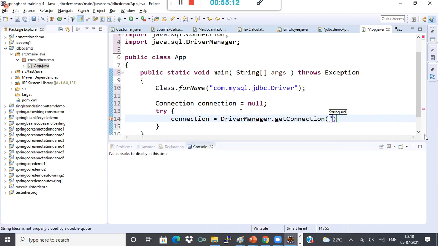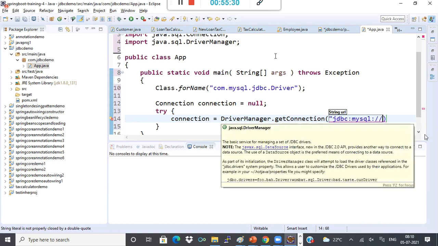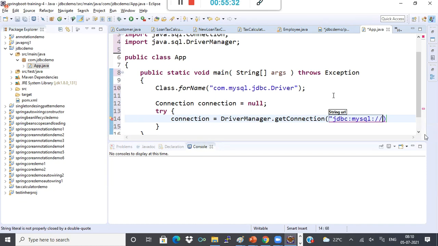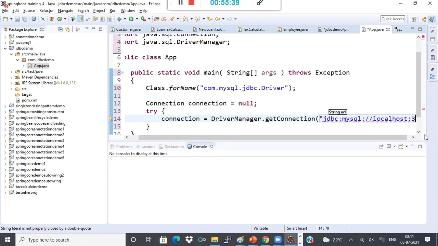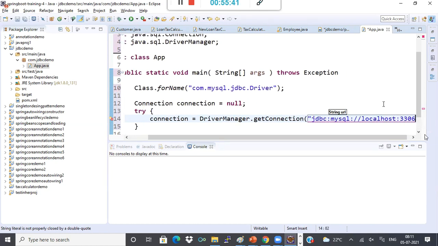I'll say like this. See, this is the standard way we have to use for JDBC, okay. So I have to specify which database. So jdbc:mysql://. See, I have to specify which database. Currently I'm connecting to my local database only, okay? My database is also on my local machine. So I'll use localhost actually. 3306. This is your default MySQL port actually.